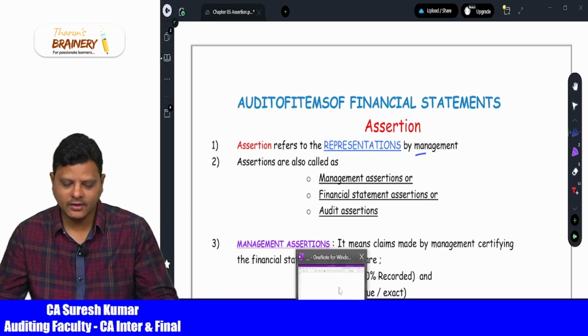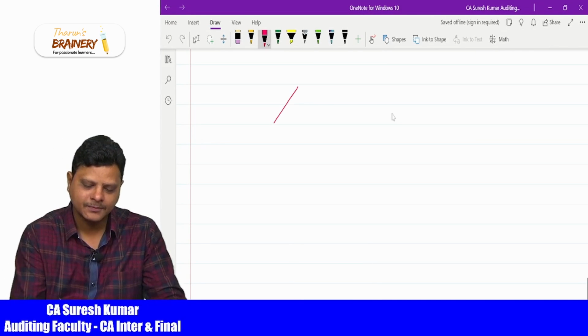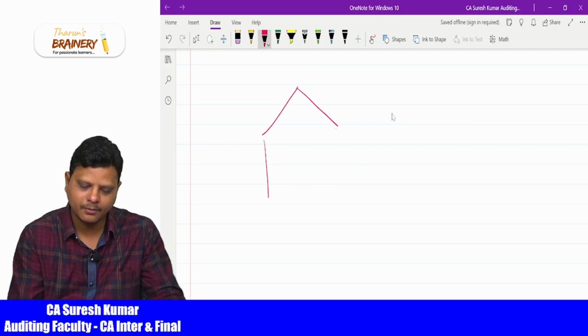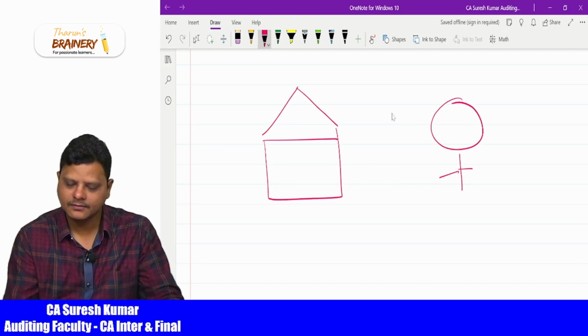Before proceeding to this assertion concept, let me use an example for better understanding. We all know there is going to be a company in India and a statutory auditor of the company.